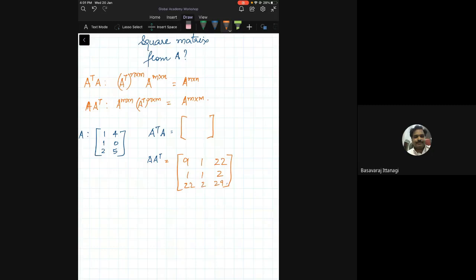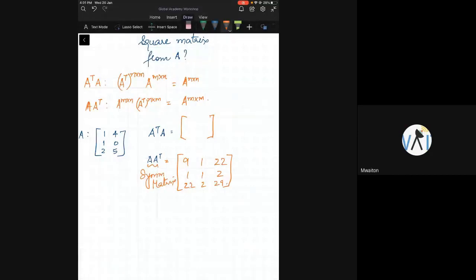Remember, A A transpose is a symmetric matrix. What about A transpose A? 6, 14, 14, 41. Great. Oh, this is also a symmetric matrix. Now, the moment I get a symmetric matrix, I have something interesting happening. What is that?